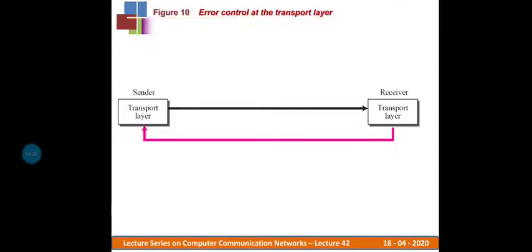First we'll discuss what is error control at the transport layer. We know that at the transport layer, the sender and receiver are logically connected to each other, and through that logical link the communication takes place.